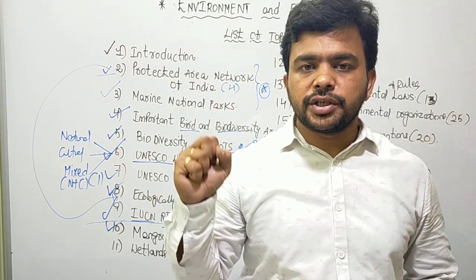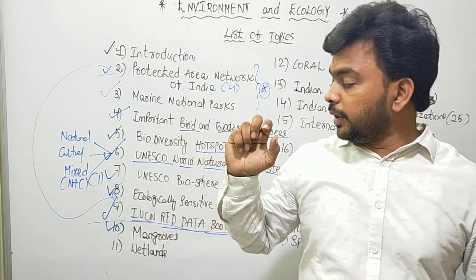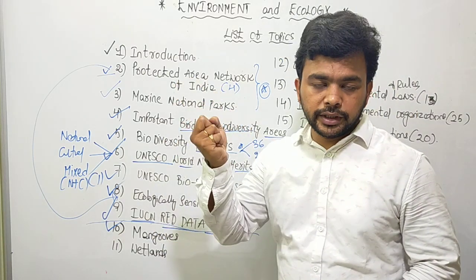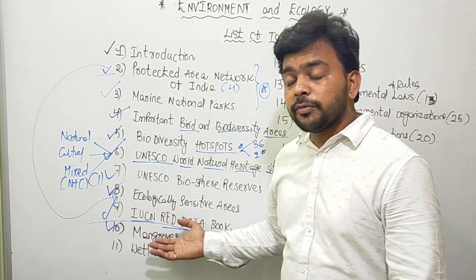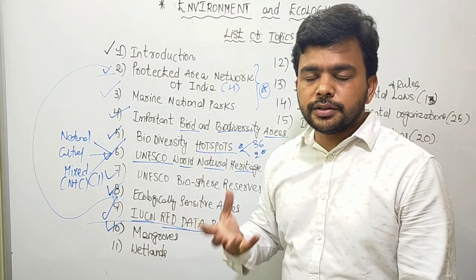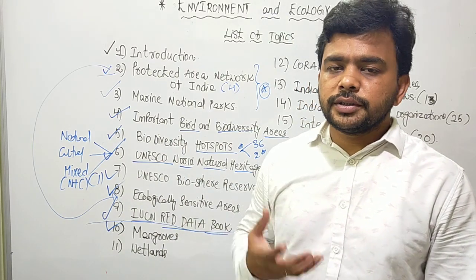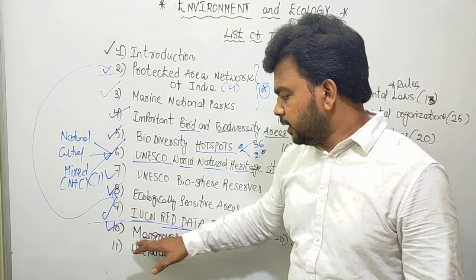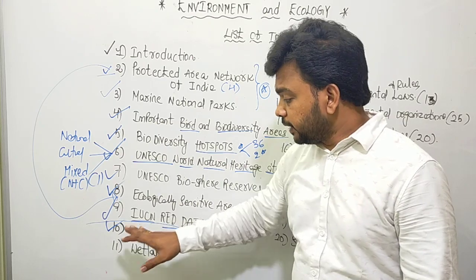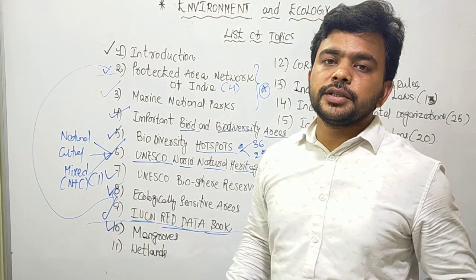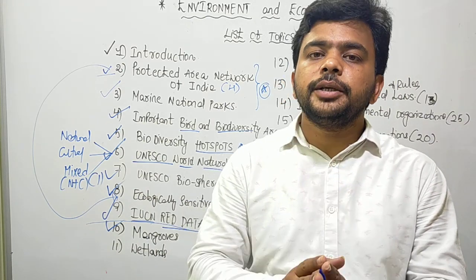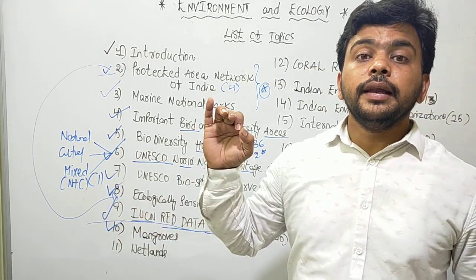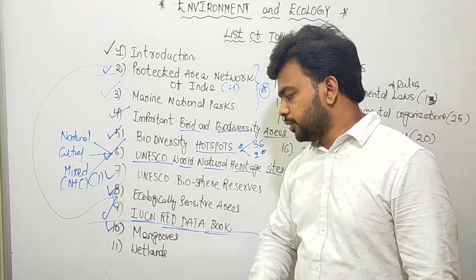Understand that very clearly. They trap more CO2 into their bodies. And they are home to a lot of biodiversity. I told you, birds, reptiles, fishes, frogs, snakes, crocodiles, all of them make the mangroves their home. They have very strong root systems and aerial roots, which are an adaptation to the extreme conditions in which they live. So this is about the mangroves.